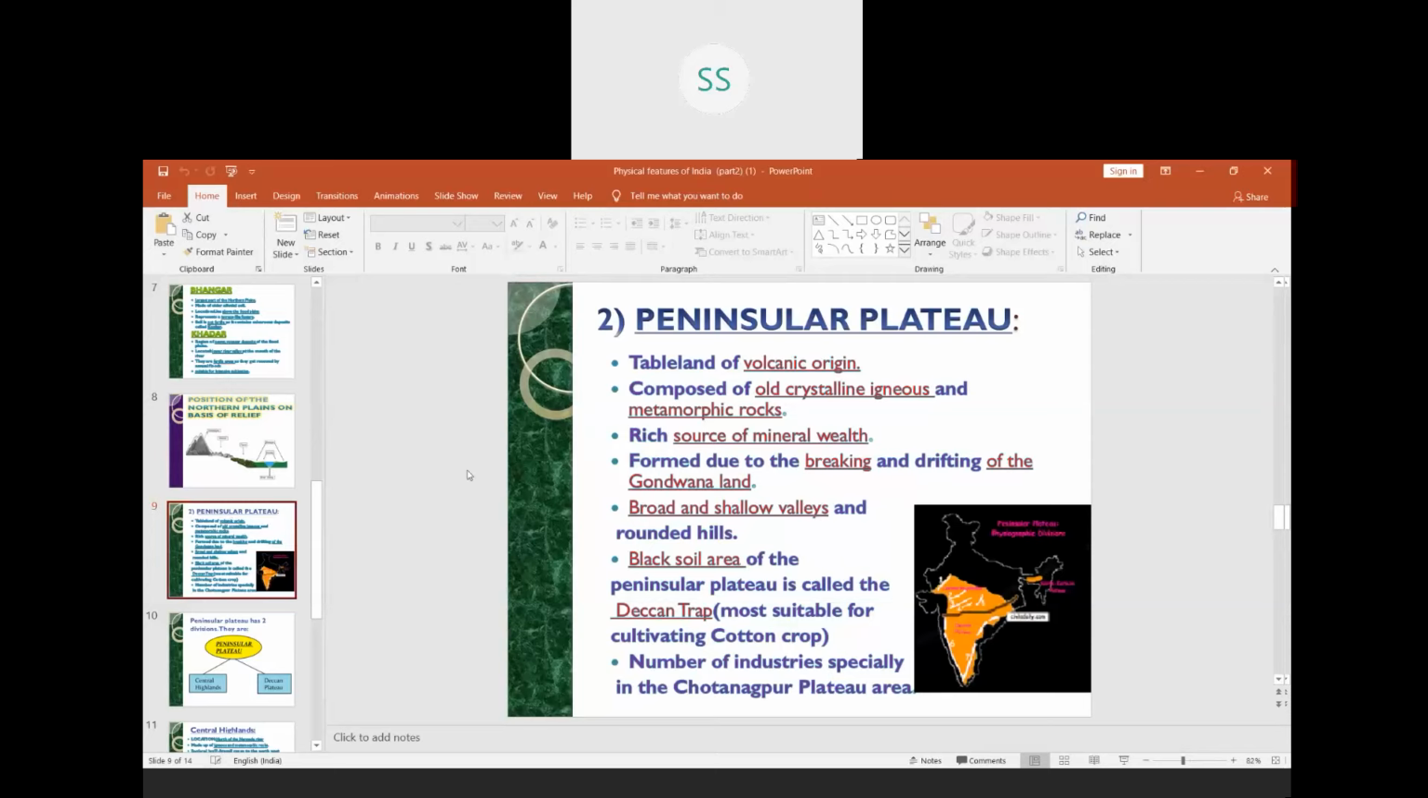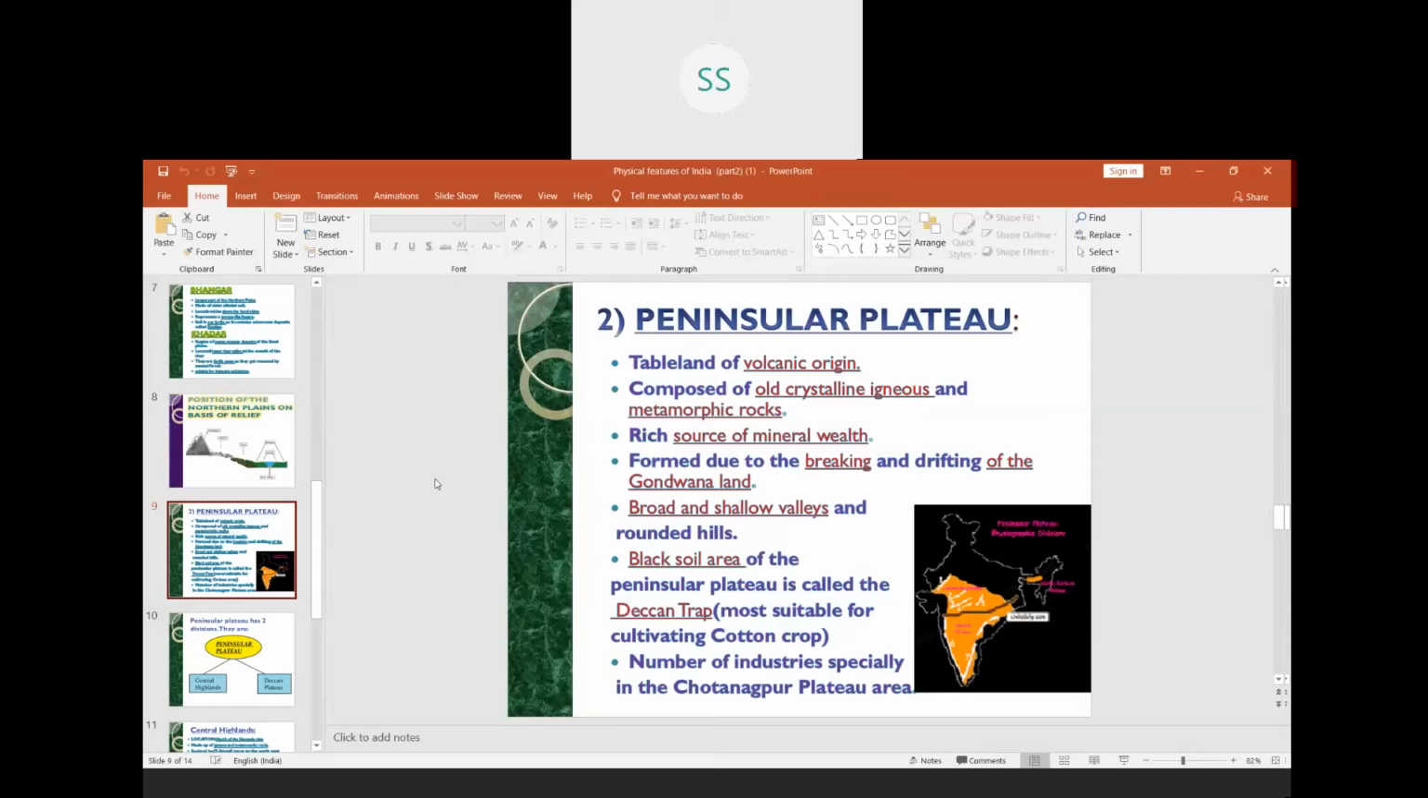Then the plateau has broad and shallow valleys and rounded hills. If we compare a mountain with a plateau, in the mountains you will see that there are pointed hills. But in a plateau, there are broad, shallow valleys. Shallow means which is not very deep. There will be valleys in the plateau also, but they are not deep like when you go to the Himalayas, where the valleys are very deep. But in the plateau region, the valleys are shallow, and they have rounded hills. They do not have any pointed peaks.